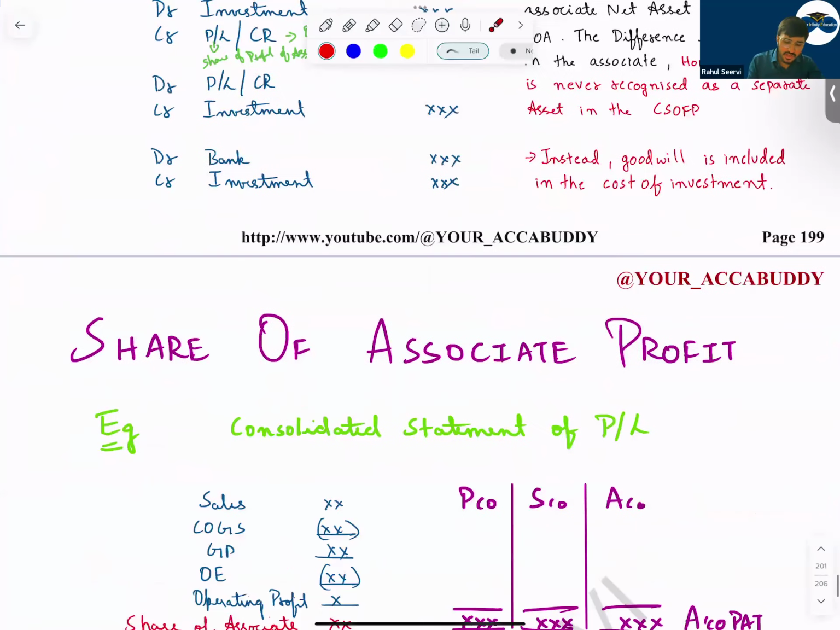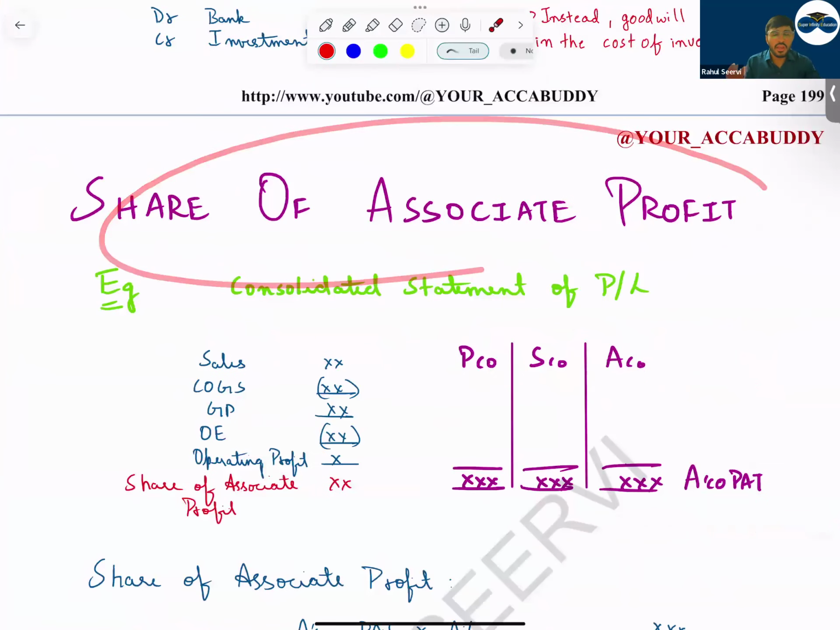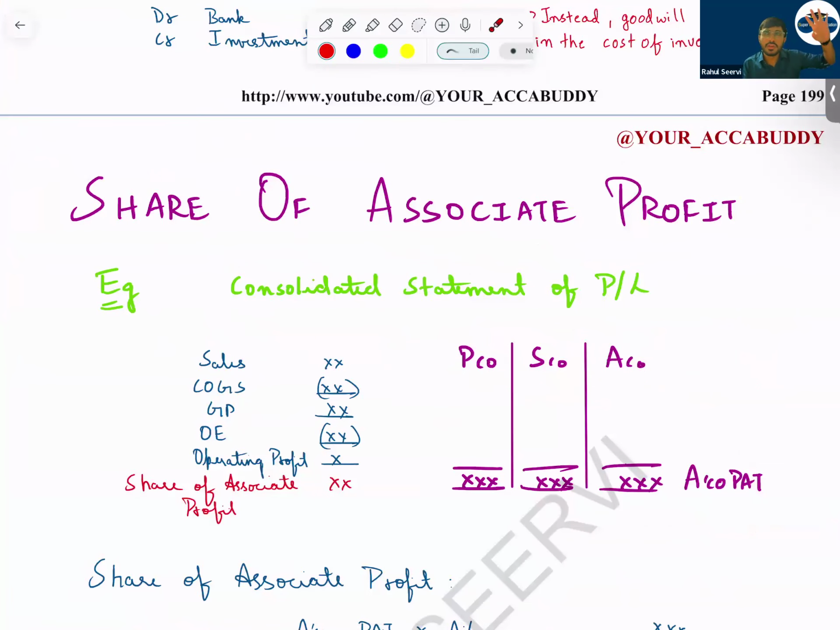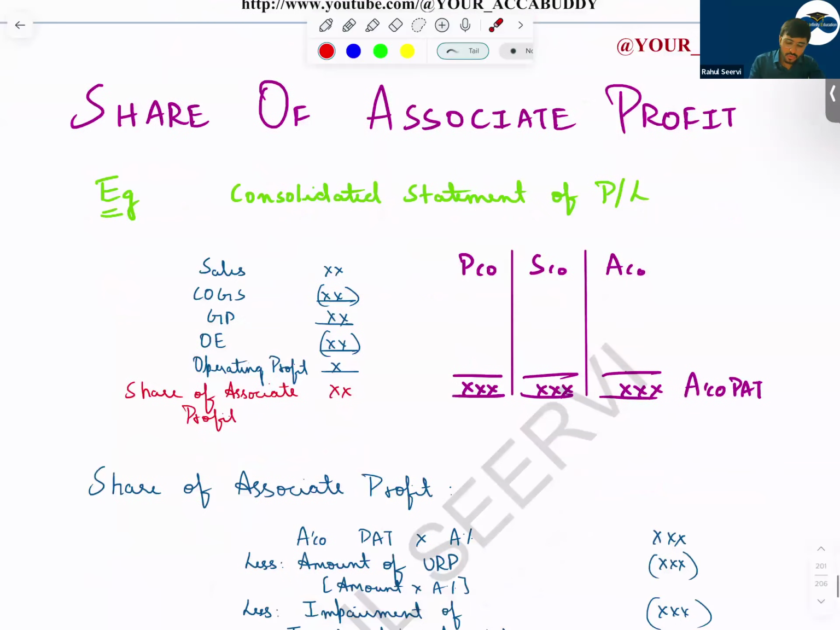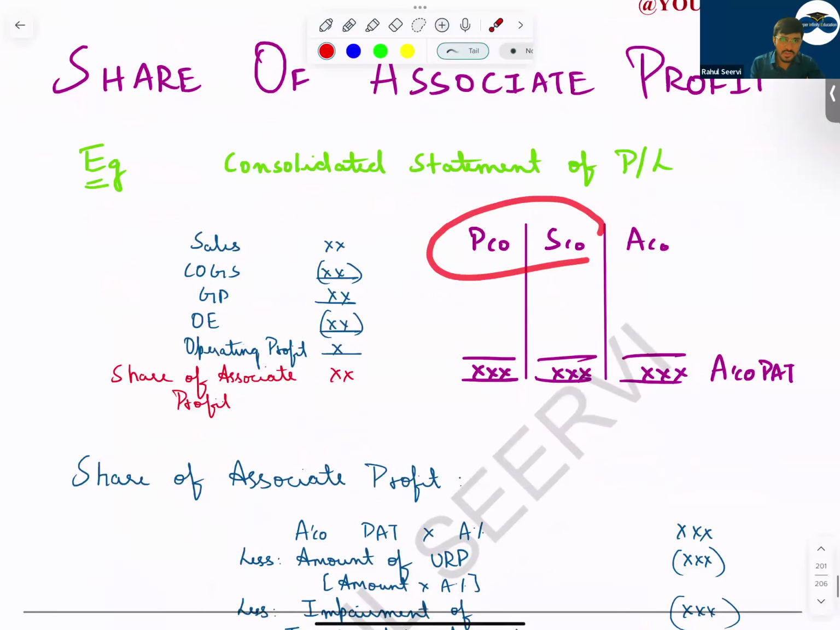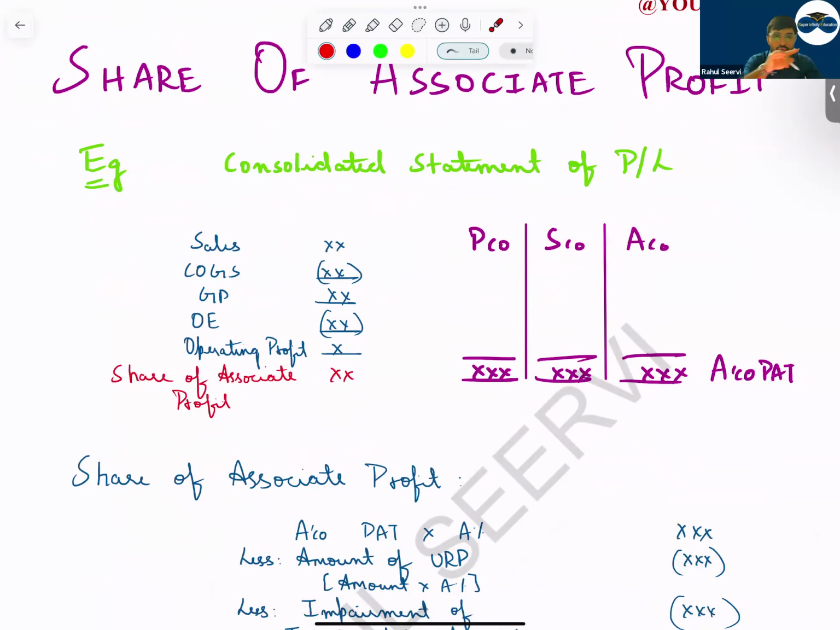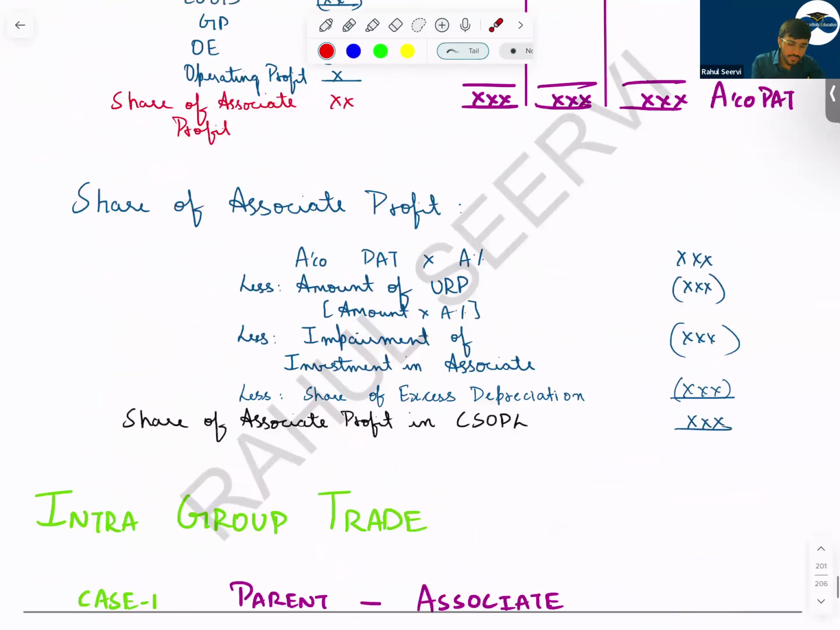Then, sir, share of associate profit, how will you do it? In your FR exam, what will happen? The question will be such that parent, subsidiary, and associate data will be given most of the time. So what do you do? Parent and subsidiary companies will consolidate. For associate, what do you do? You show a single line item, that is, share of profit. Share of associate profit is shown after the operating profit.